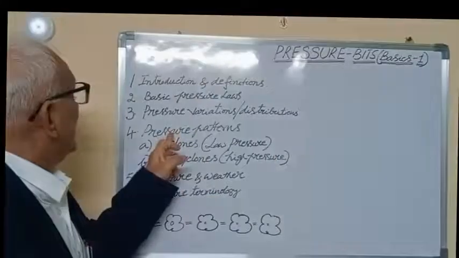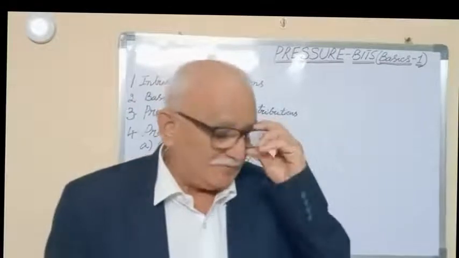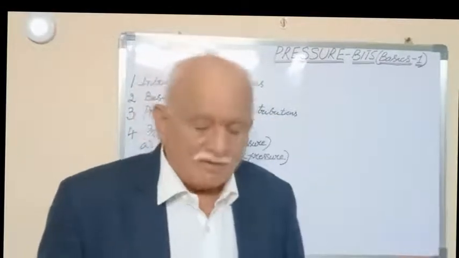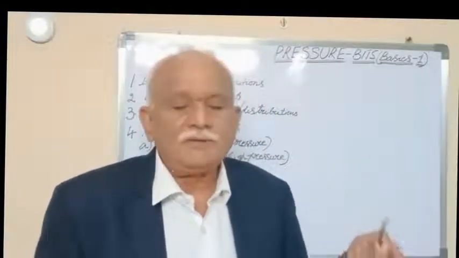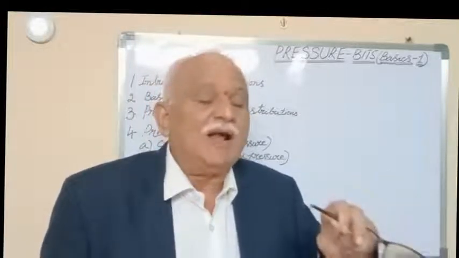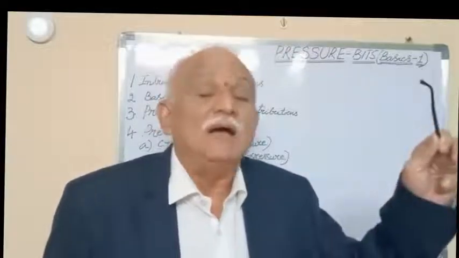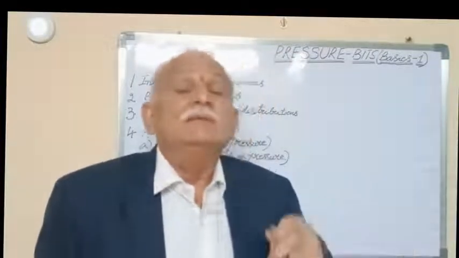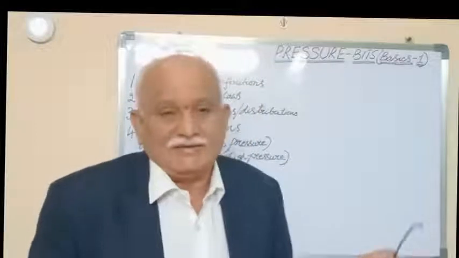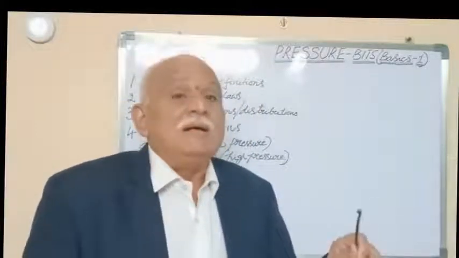So what are those two systems? Bits will come like this. Pressure systems, first one, cyclones. What is a cyclone? Centrally low pressure. Thumb rule, centrally low pressure is a cyclone. When a cyclone is there, there is a possibility for high winds. There is a possibility for high moisture, thereby winds. Finally, there is a possibility for rain. These are the bits that would appear as far as cyclones are concerned.